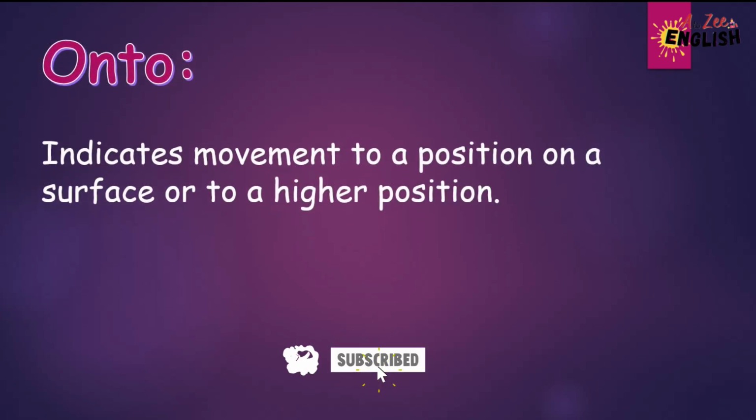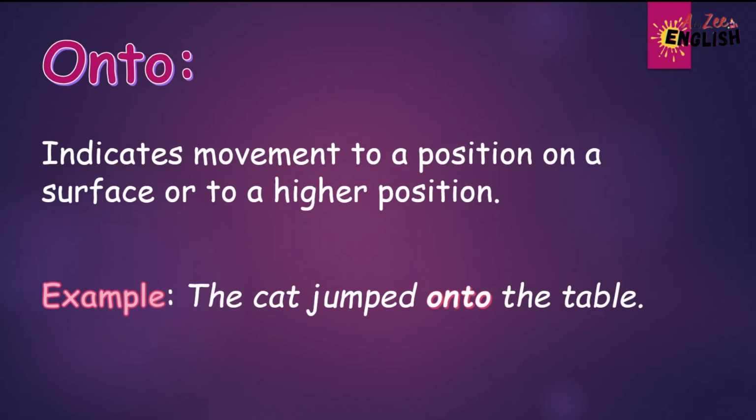Next is onto. Onto indicates movement to a position on a surface or to a higher position. For example, the cat jumped onto the table. Here, onto expresses the movement of the cat as it jumps from the floor to the surface of the table.